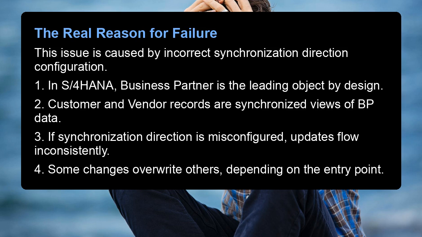The real reason for failure. This issue is caused by incorrect synchronization direction configuration. 1. In S/4HANA, business partner is the leading object by design. 2. Customer and vendor records are synchronized views of BP data. 3. If synchronization direction is misconfigured, updates flow inconsistently. 4. Some changes overwrite others depending on the entry point.